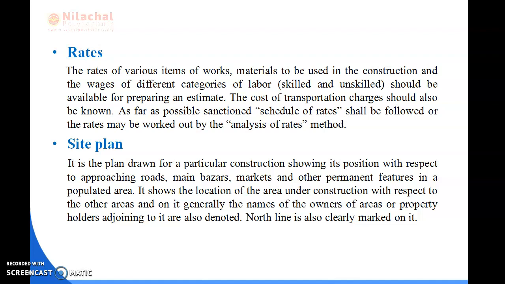Before we go through any site plan, first of all, we clearly mark the north line. After that, we go through the site plan. In site plan, it's very important before going through any construction.